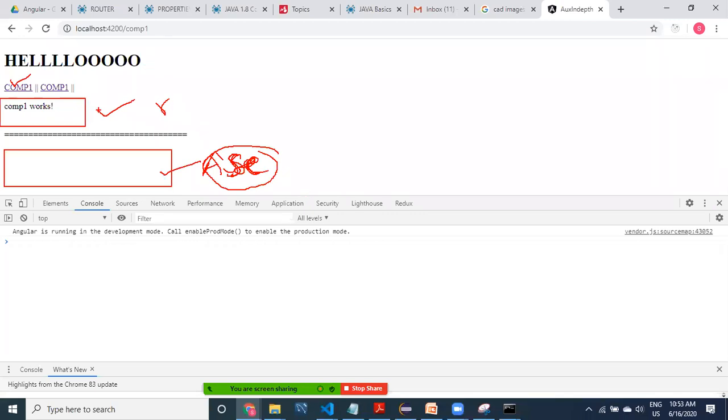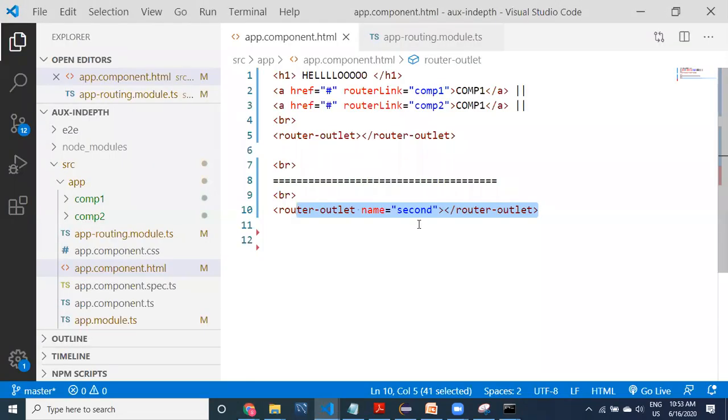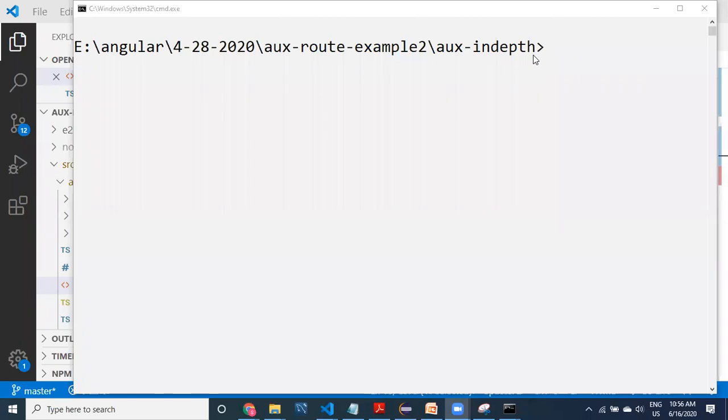To do so, first of all, I'm going to create another component. Instead of saying second, I'll call it auxiliary comp1. So I'm going to take another component, auxiliary. Just now we have created one auxiliary component.